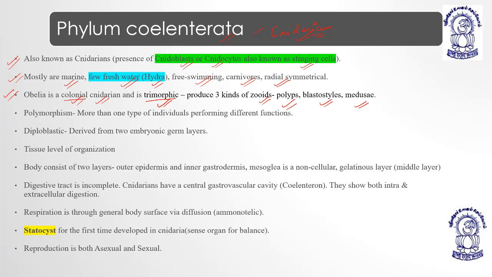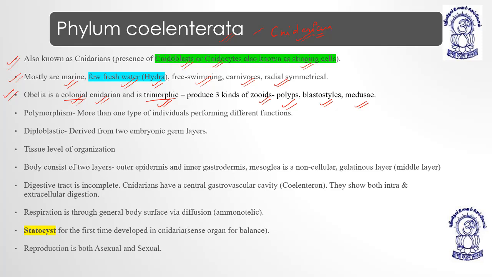The body is attached to a substratum, meaning it is not free living. It can perform somersaulting in the case of hydra. Blastostyle basically forms reproductive cells, reproductive organs or tissues like medusae. So blastostyle forms reproductive forms like medusae.